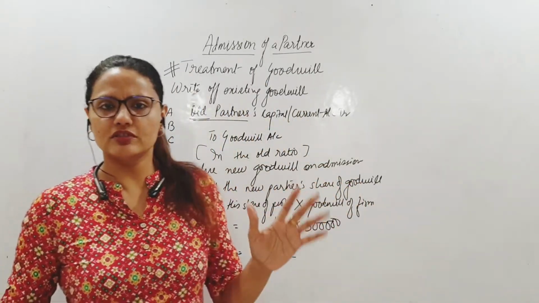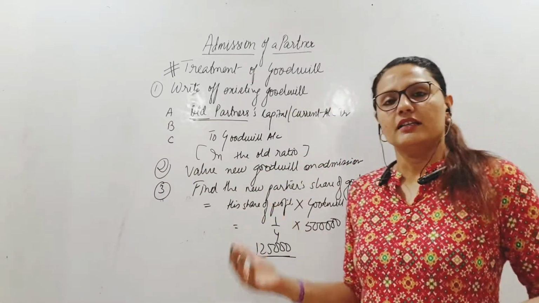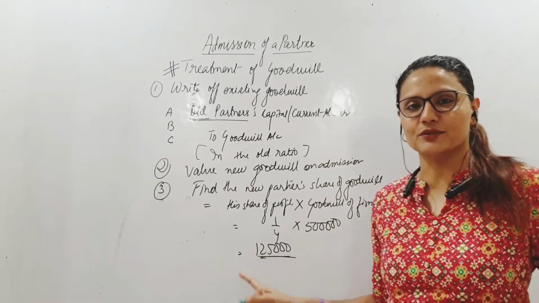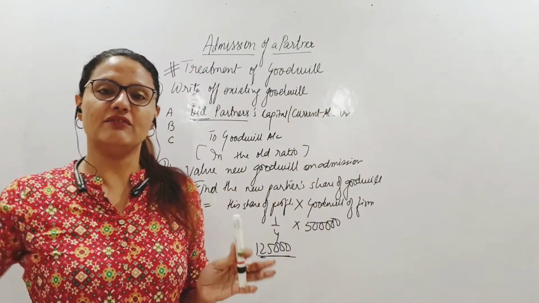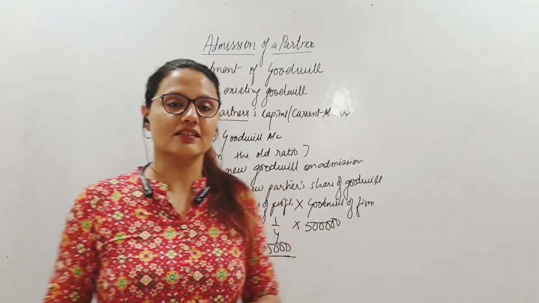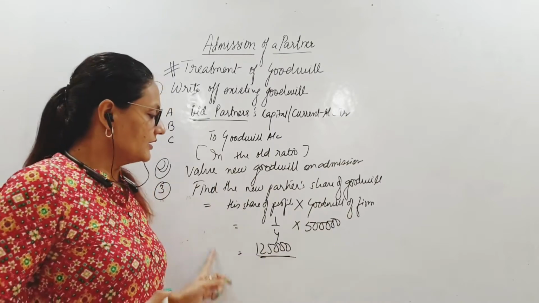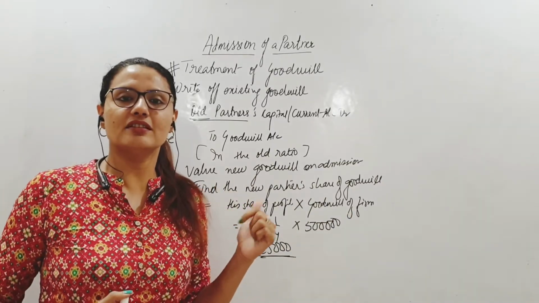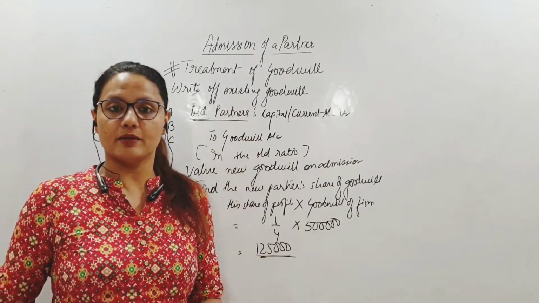Whatever share he is coming in with, why do we need to find out his share of goodwill? Because this is the benefit he is going to get without working for the past years. Who has worked hard for building this goodwill? The old partners. So this is the amount of goodwill compensation that the new partner D will pay to the sacrificing partners.